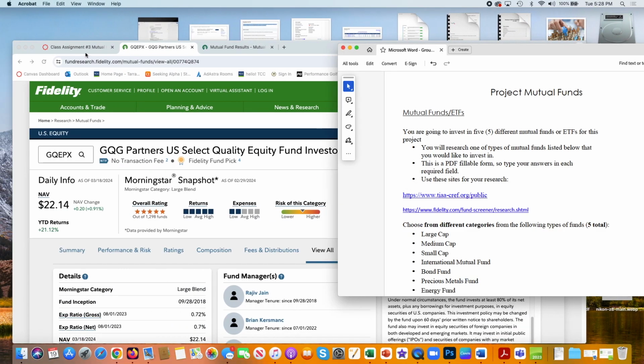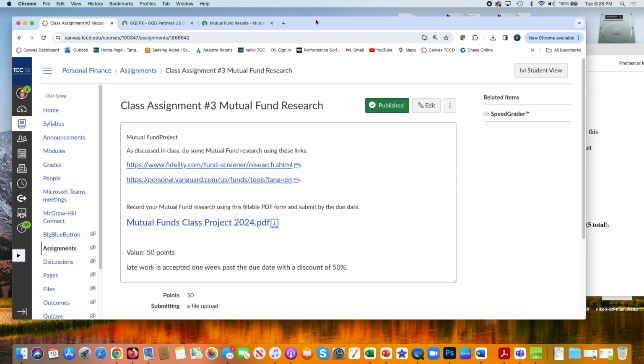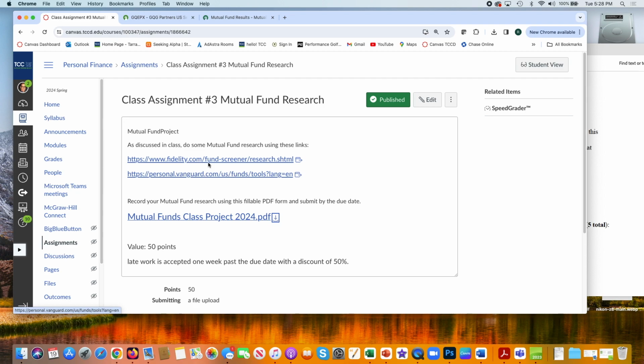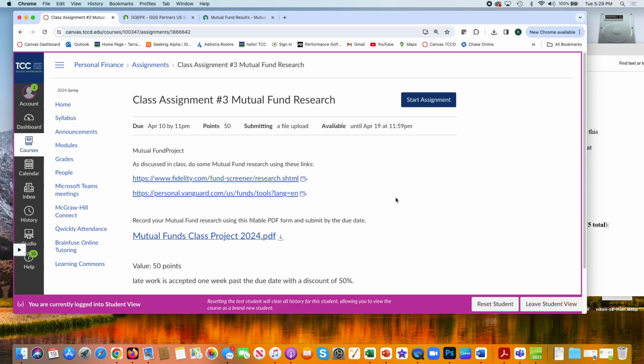Let's get that back here. And again, here is the assignment. There's Fidelity, there's Vanguard as well, which is another great site. I just think Fidelity kind of has it done easily. I could have easily looked into ETFs, exchange traded funds. I just picked a mutual fund to give you a quick example. There's how you download the project. When we do a student view, let's hope it turns out right.